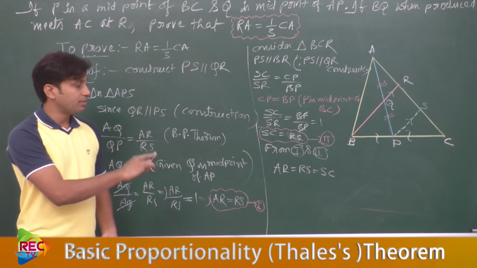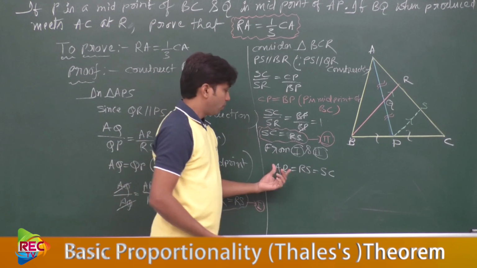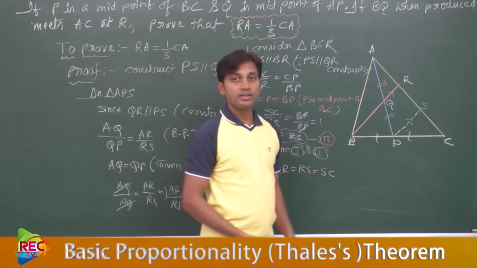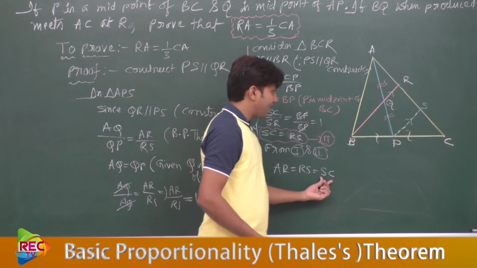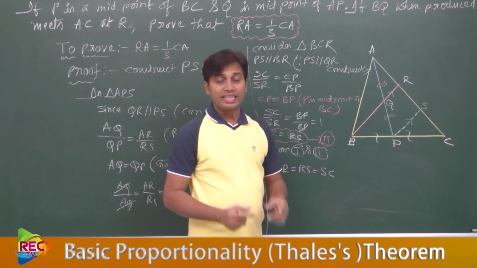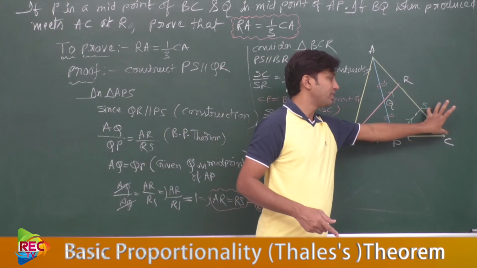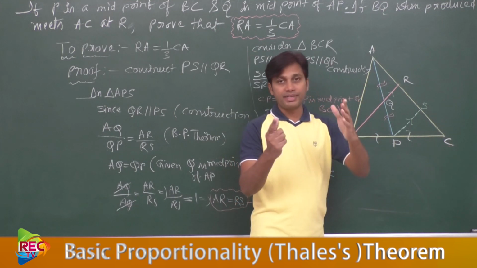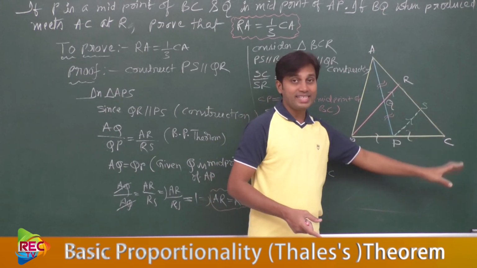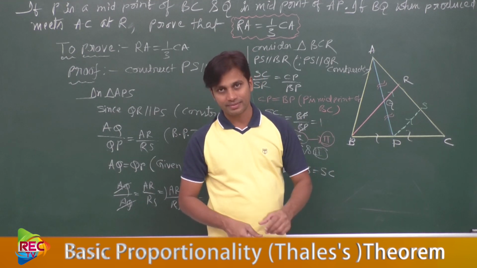What did you observe from the diagram? Try to locate these things on the diagram. This one is AR, this is RS, this is SC. That means this length equal to this length equal to this length. Means total AC is divided into 3 equal parts. We can say trisected.